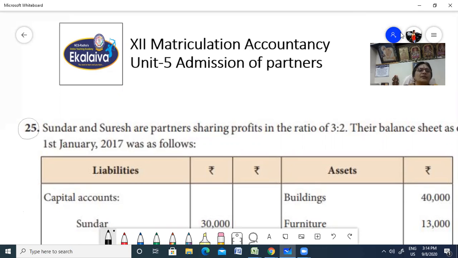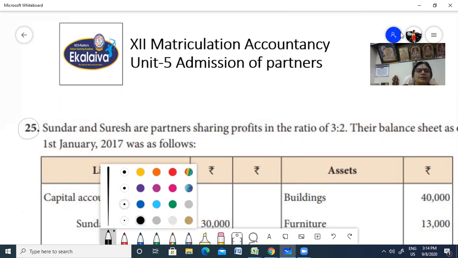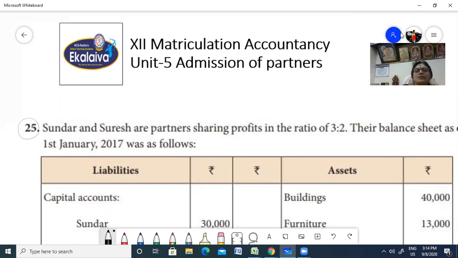Children, you're in Unit 5, Admission of Partners, and today I'm going to teach you problem number 25. Let us get into the problem. Sundar and Suresh are partners sharing profit and loss in the ratio 3:2. That means 3 by 5 and then 2 by 5. The balance sheet is as follows.